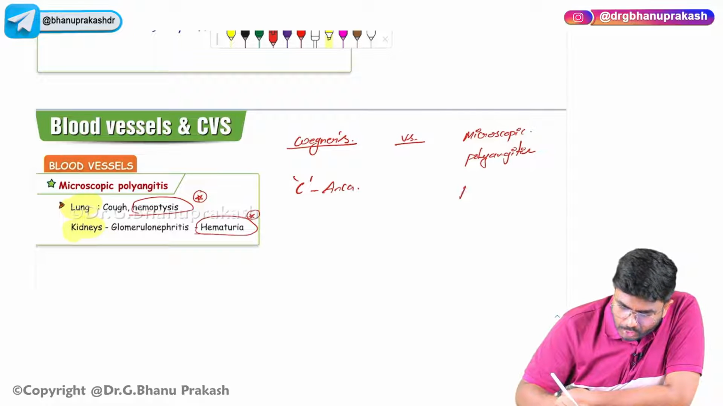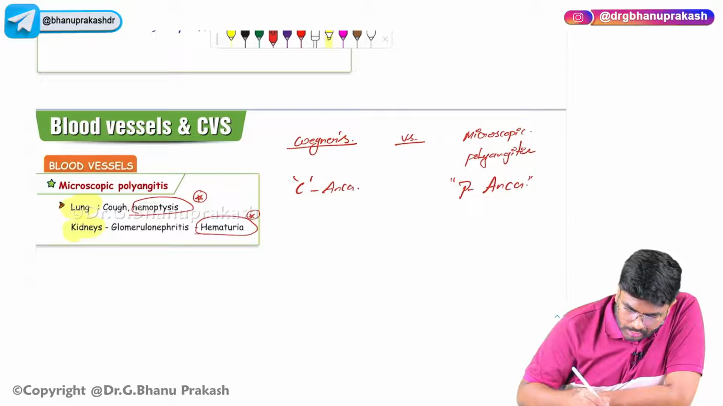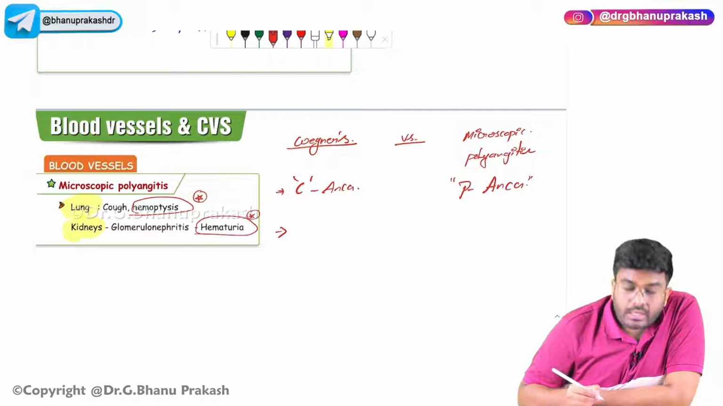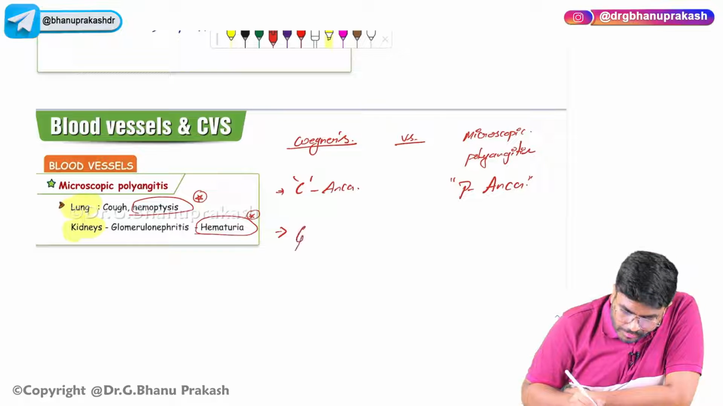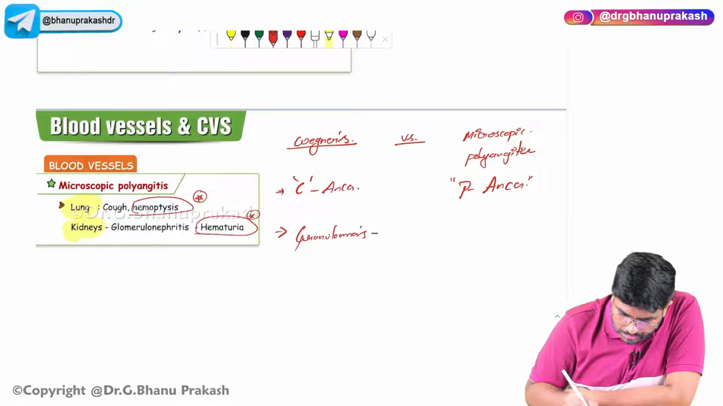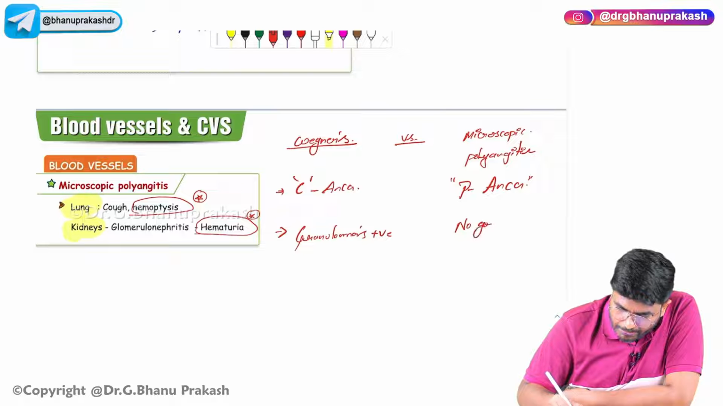Okay, microscopic polyangiitis is mainly P ANCA positive. And not only that, in Wegener's the patient is going to have granulomatous inflammation. So granulomas are present, but in microscopic polyangiitis, no granulomas.